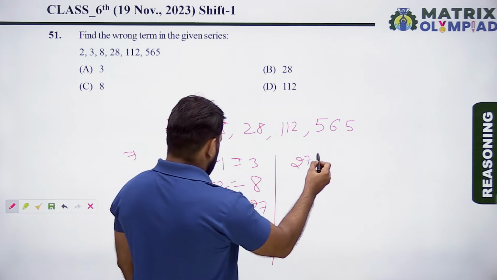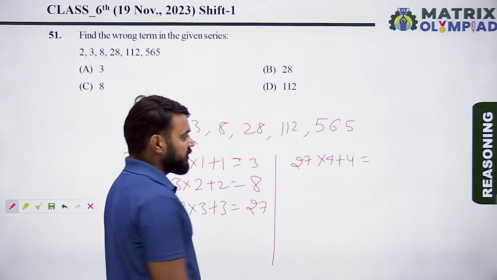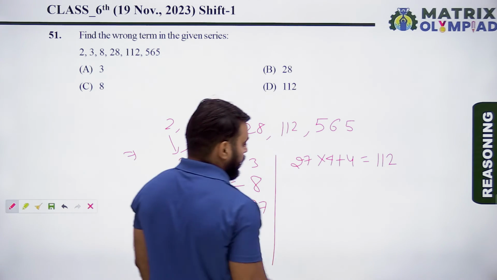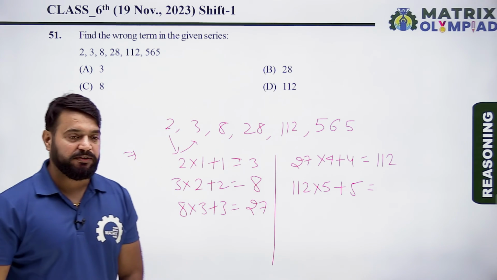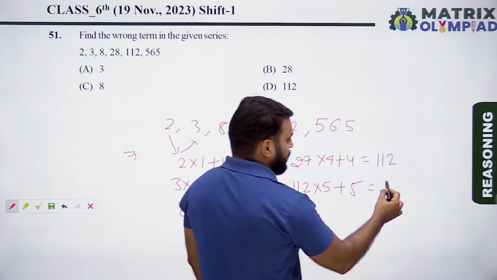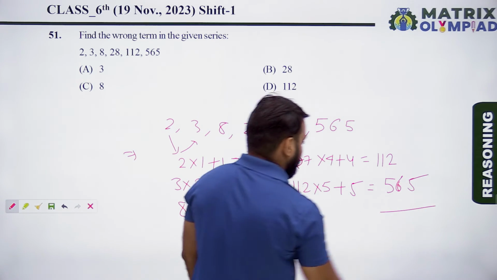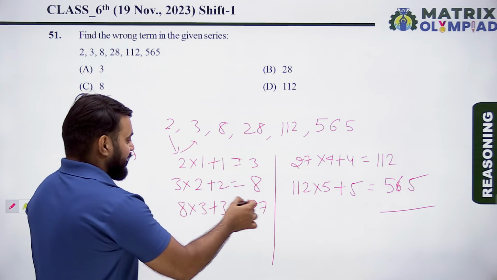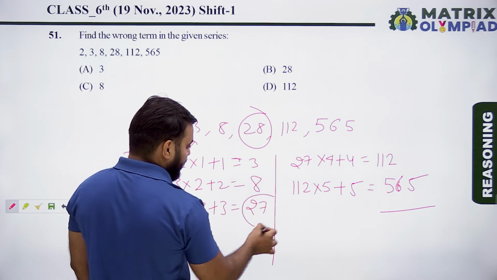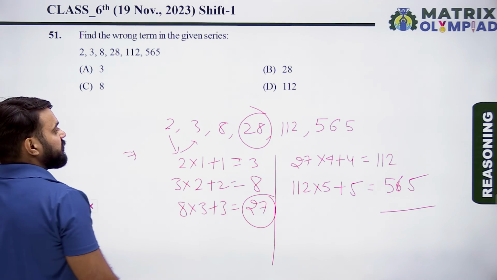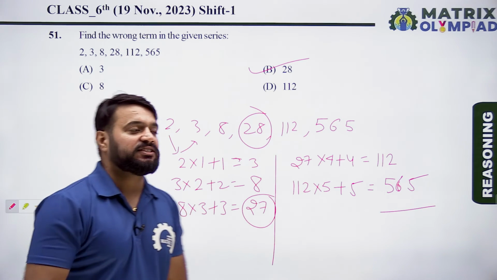Similarly, 27 multiply by 4 plus 4, 27 multiply by 4, it means 108. Now 108 plus 4, it means 112. Now 112 multiply by 5 plus 5, so 112 multiply by 5, it means 560 plus 5, it means 565. So in this series, here is 28 instead of 27. So the wrong term of this series is 28. So option B is the correct answer of this question.